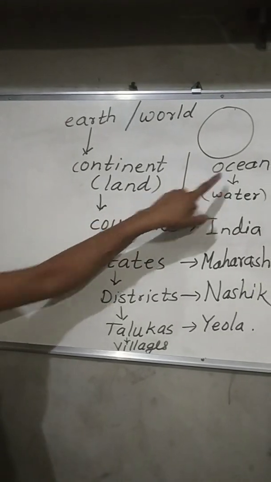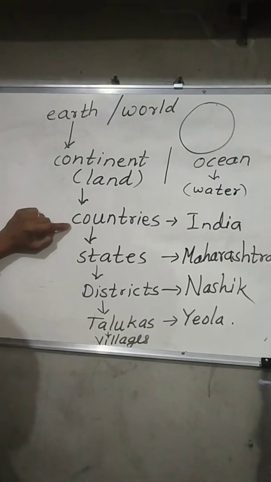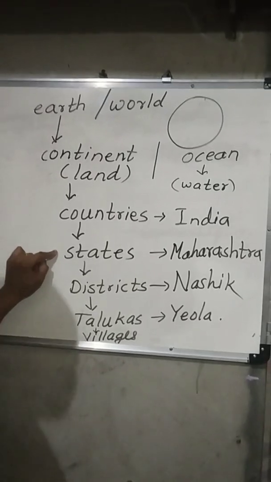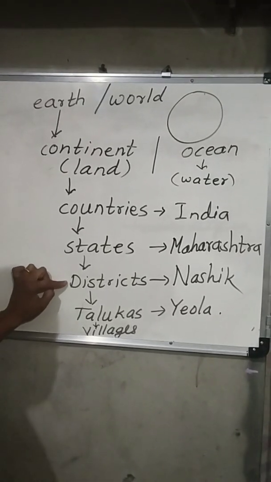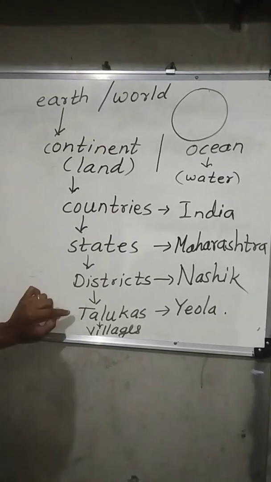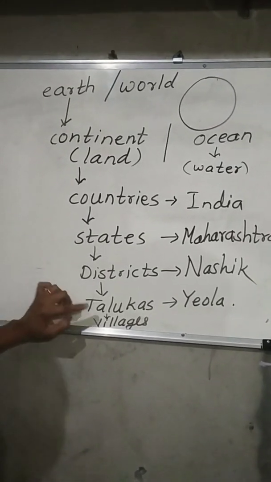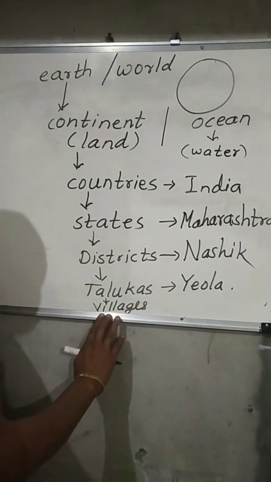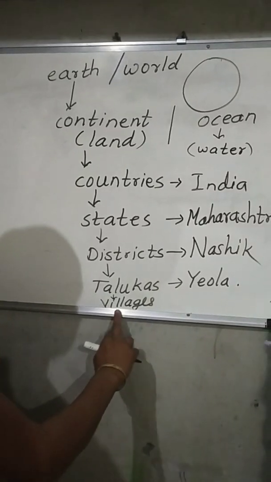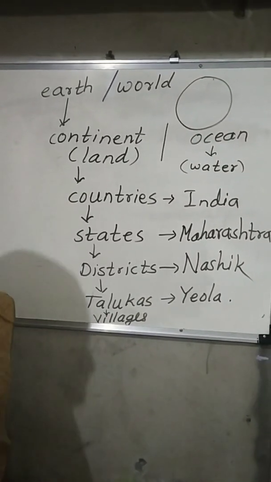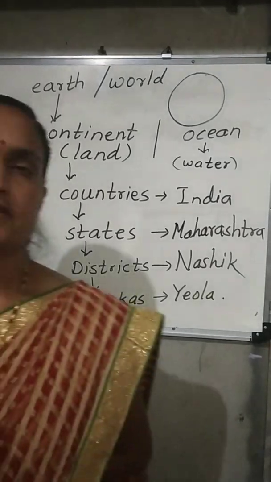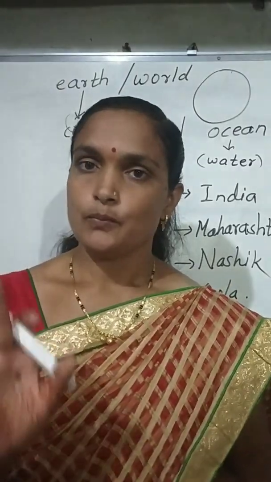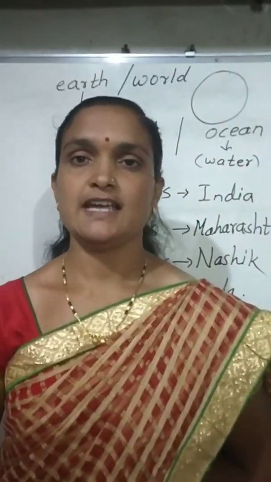I hope you understood continents and oceans. In continents there are many countries. In one country there can be many states. In one state there are many districts. In districts there are talukas, and in talukas there are many different villages. Understood? I hope you understood all these points.